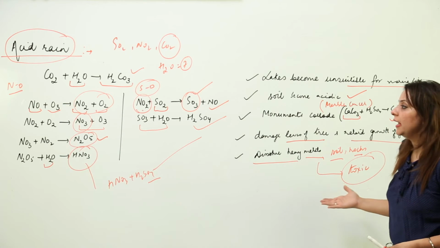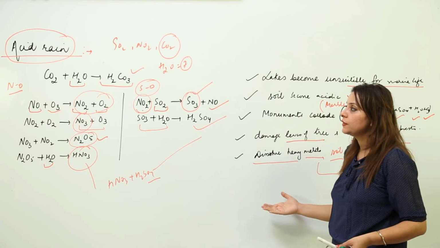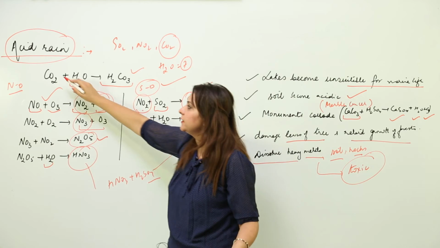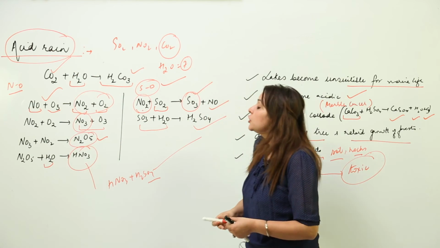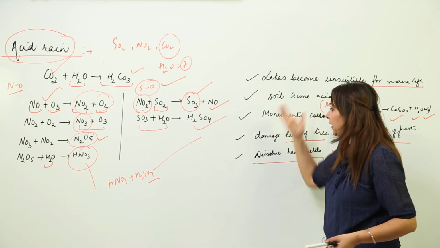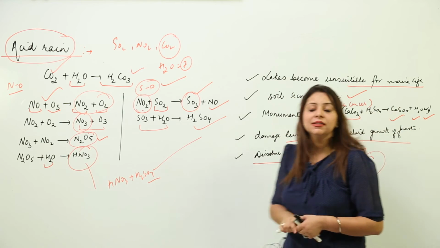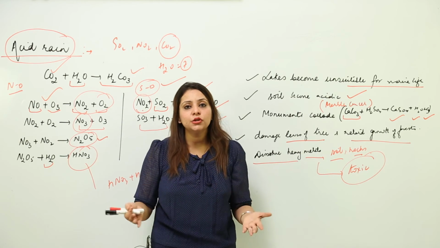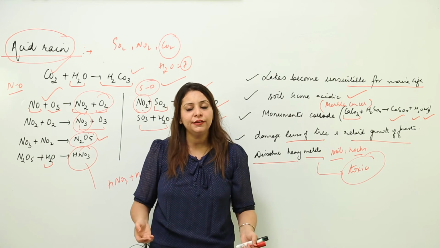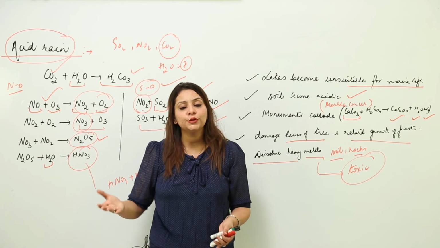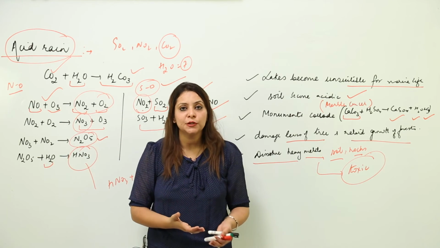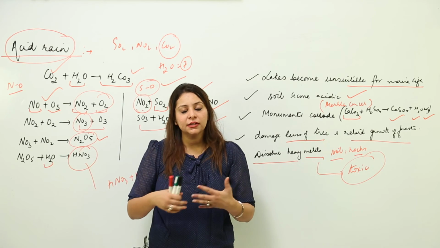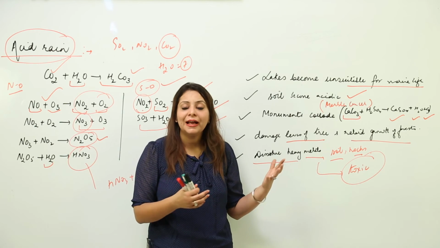So this is what acid rain is. As you can see, the main cause of this rain is nitrogen oxides and sulfur oxides, with a slight effect from carbon dioxide also. They are affecting in many ways, as we have seen. And the Taj Mahal is our precious heritage. We all need to conserve it because it is a heritage of India. Many tourists come especially to India to see the Taj Mahal. But due to this acid rain, it is getting corroded and deteriorated, marble cancer is there.